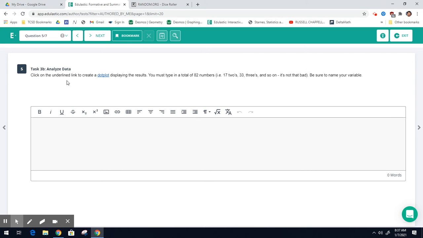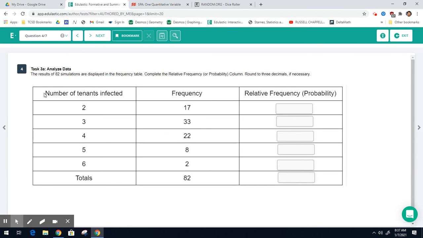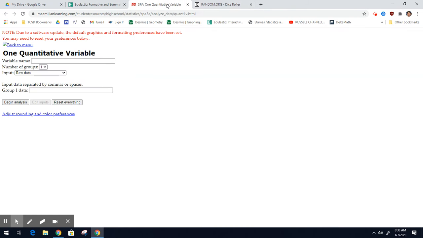Okay, so now you need to create a dot plot using the results of these 82 numbers. So if I go to the dot plot, right? I have all the links for you, I think. So make sure you go back here, you type in the number of tenants infected, right, as the variable name. Okay, and now you have to enter 82 numbers. So there are 17 twos. So watch what I'm going to do when I go to this. I typed in the name, right? I have to type in 17 twos. 1, 2, 3, 4, 5, 6, 7, 8, 9, 10, 11, 12, 13, 14, 17.